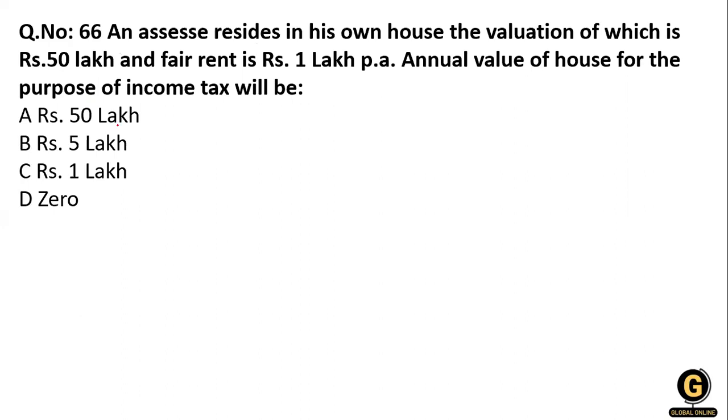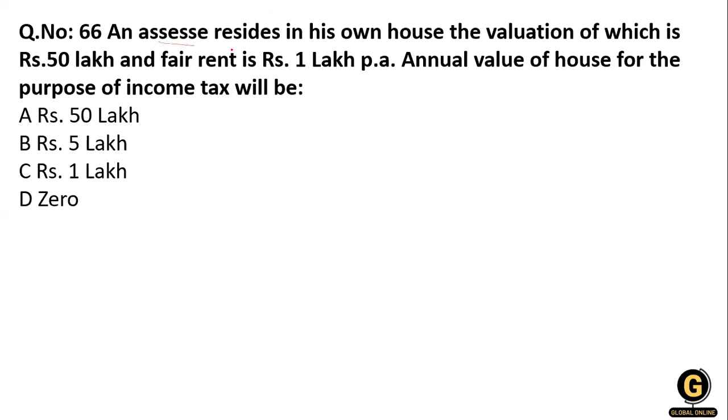Next one: an assessee resides in his own house, the valuation of which is 50 lakh and the fair rent is 1 lakh. The annual value of the house for the purpose of income tax will be? 50 lakh, 5 lakh, 1 lakh?